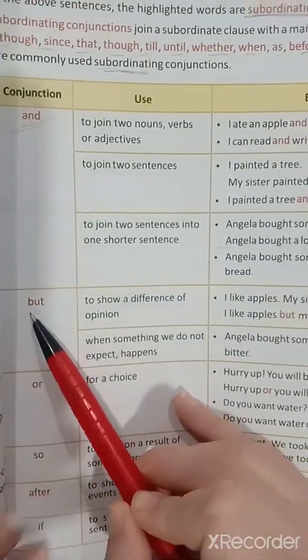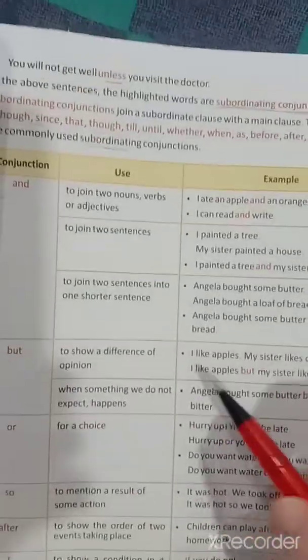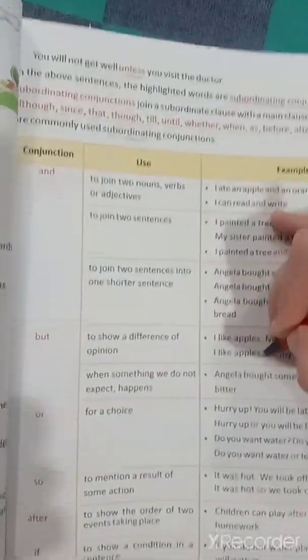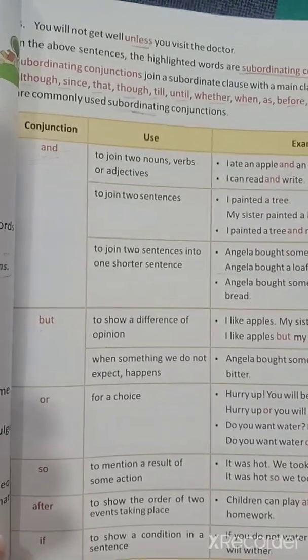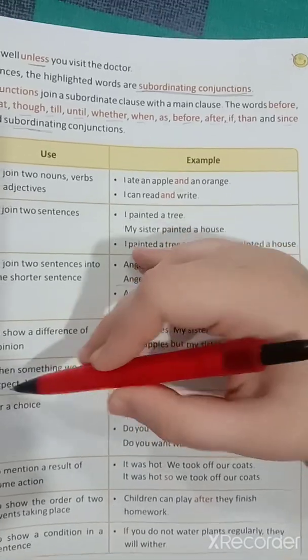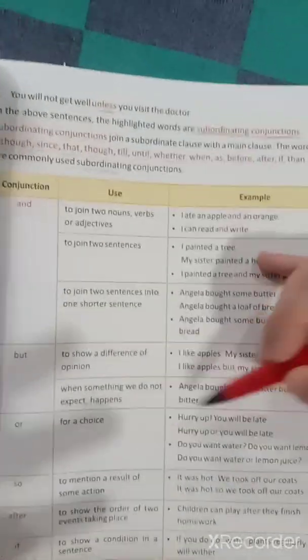Now moving on to use of but. To show a difference of opinion. When do you use but? You use but to show difference of opinion. I like apples but my sister likes oranges. When something we do not expect happens, okay, at that time also we have to use but.